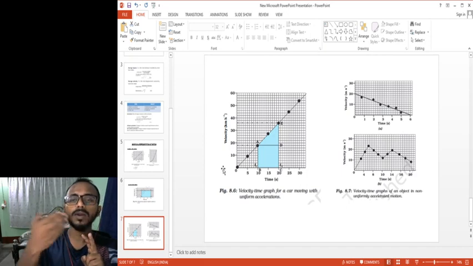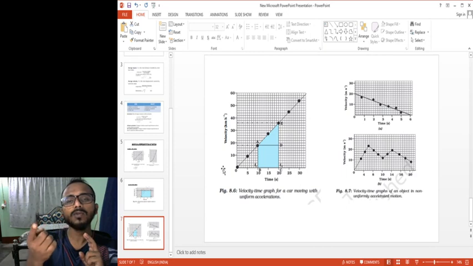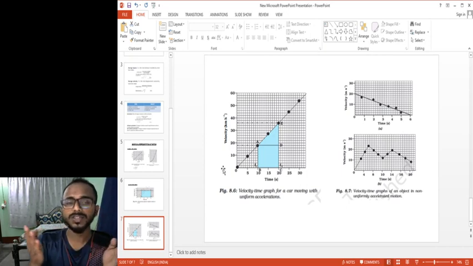If I cover equal distances in equal intervals of time, it is uniform motion. If I cover unequal distances in equal intervals of time, it is non-uniform motion. Similarly, we have studied average velocity, average speed, and the difference between speed and velocity, right? Then we have understood what acceleration is: change in velocity with respect to time.